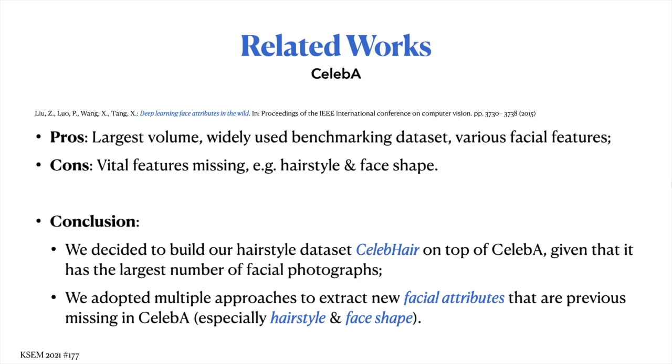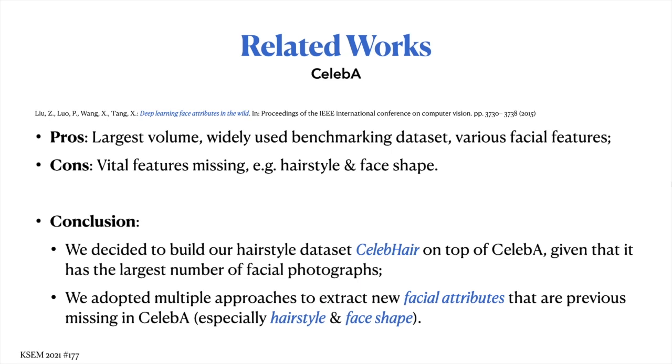So, in conclusion, what we need is a dataset with a large number of facial images as well as their corresponding hairstyle, face shape, and other facial attributes. Also, the dataset should be diverse enough so that it covers different genders, different hairstyles, different face shapes, and so on.